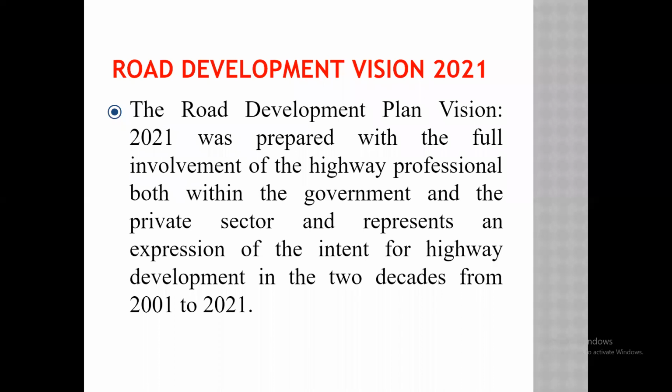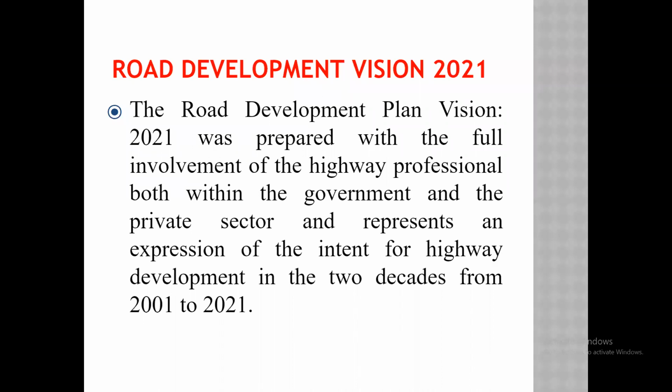So the road development plan vision 2021 was prepared with the full involvement of the highway professionals both within the government and the private sectors, and it represents an expression of the intent for the highway development in the 2 decades from 2001 to 2020. Okay, this vision of 2021 is decided from 2001 to 2021. For these 2 decades, the vision of the road development plan is decided.